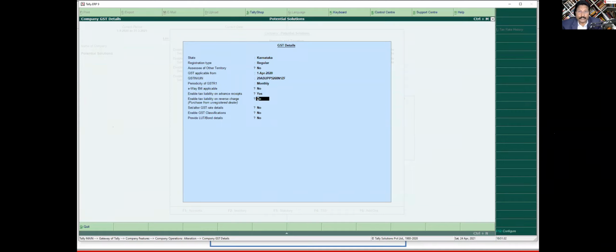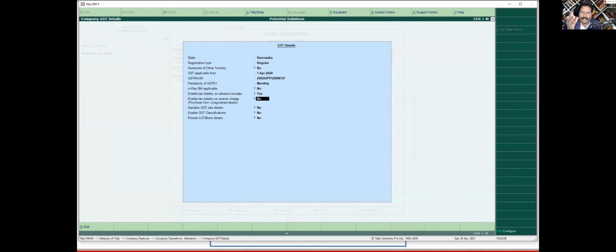The next is reverse charge, right? So if you are having input service or certain goods which fall under RCM, if you enable this, then once you enable, Tally will automatically detect this transaction and in the report it is going to show you. The moment you receive advance, Tally is going to tell you how much of GST needs to be paid on this particular advance, whether you have accounted in your book or not. Automatically it is going to show you in your report.